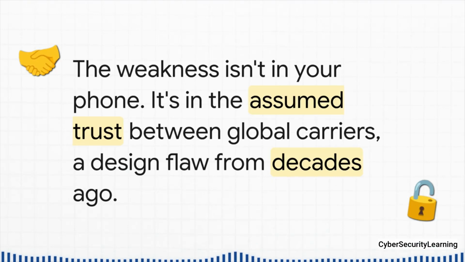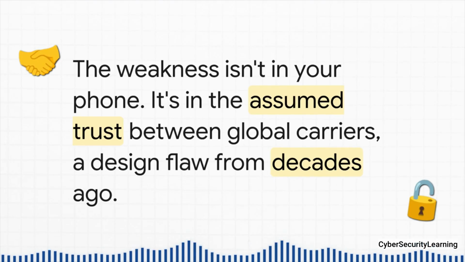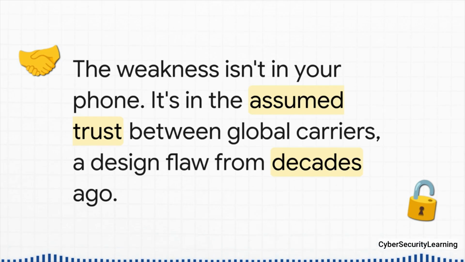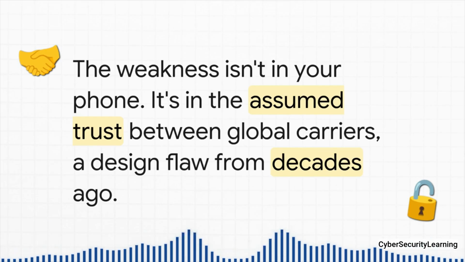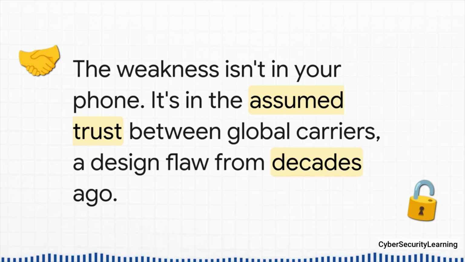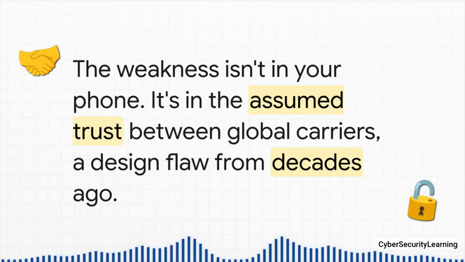This is the key. You have to understand this. Your fancy new iPhone, your secure Android device, it doesn't matter how locked down they are. The vulnerability isn't in your device. It's in the global system that connects everything. This system was designed back in the 1970s, a time when the only people on the network were a handful of giant national phone companies who all trusted each other. And that trust, that's the hole attackers crawl through today.